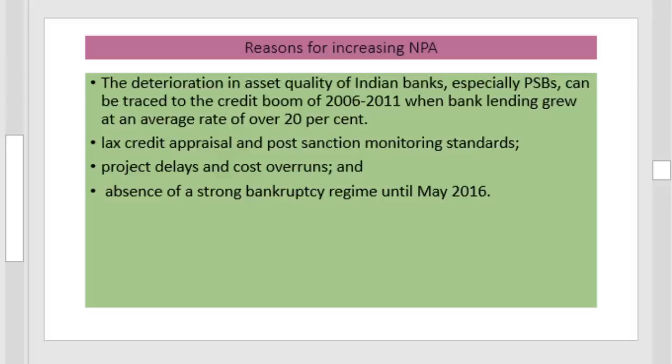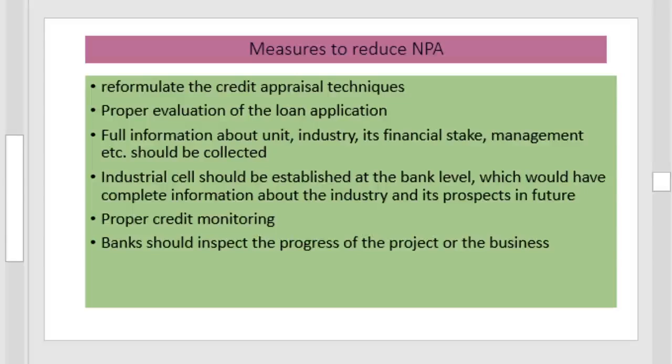That is, deterioration in asset quality, lack of a proper credit appraisal system, lack of proper monitoring of loans and their utilization, delay in project sanctioning and cost overruns, and absence of a strong bankruptcy regime until May 2016 are some of the important reasons for the increasing NPA.